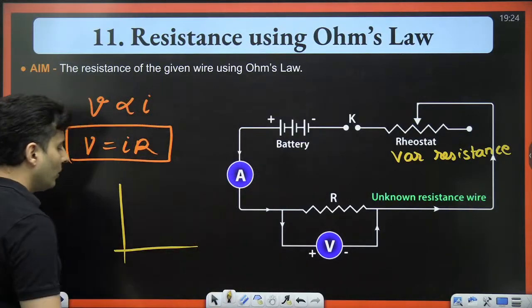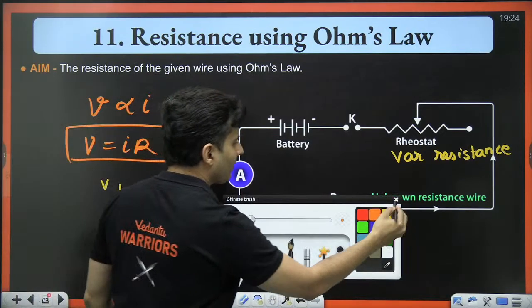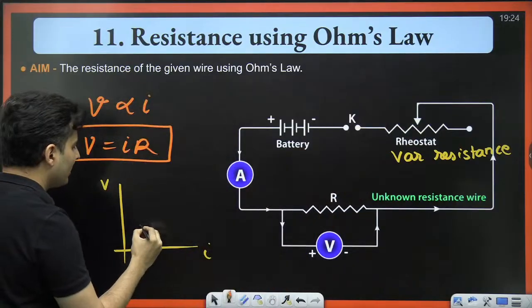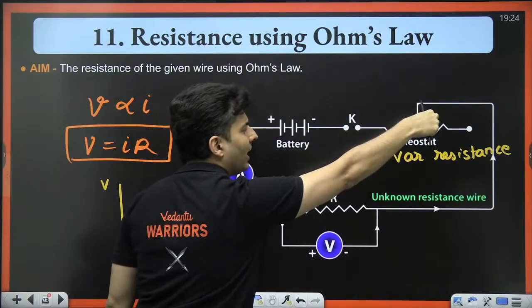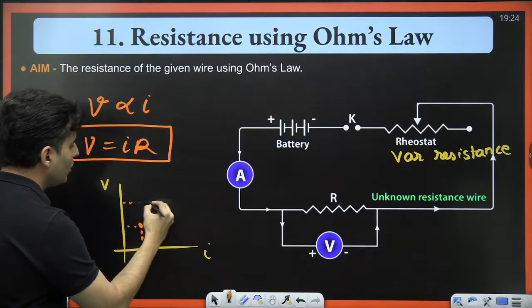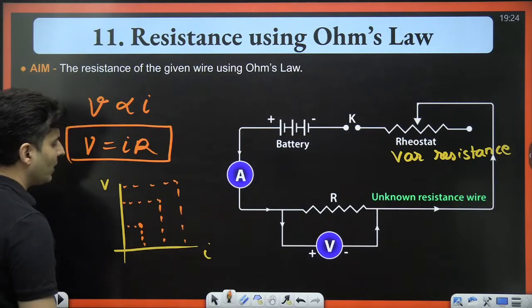You will have voltage on one side, current on one side, and then you will set it at one particular position, and then you will see what is the current and what is the voltage. Then you will remove it and put it on some other side. You will change the resistance. You will see the new voltage will be there, new current will be there. Again change the resistance, new voltage, new current will be there.